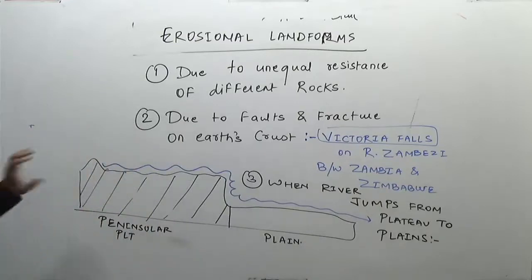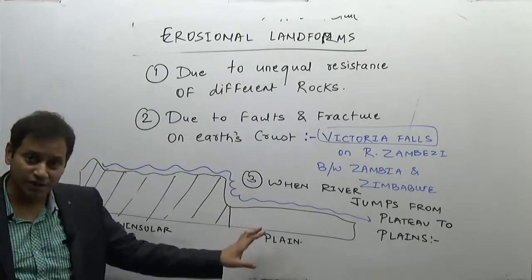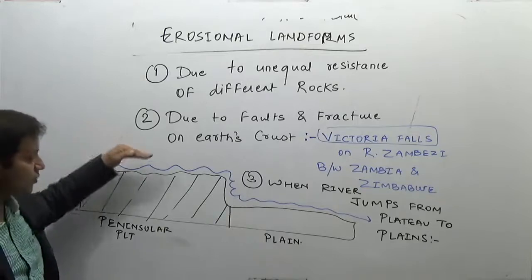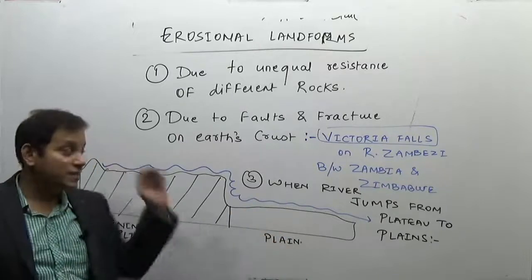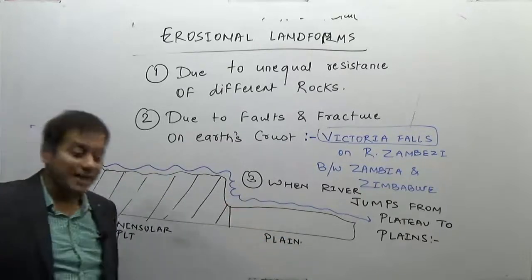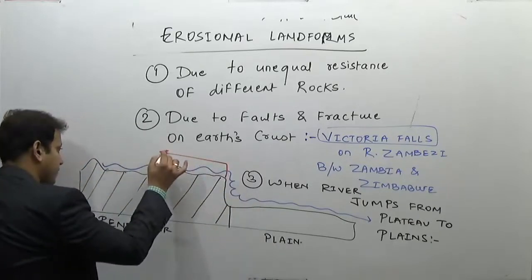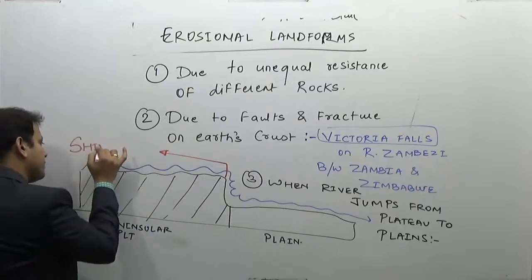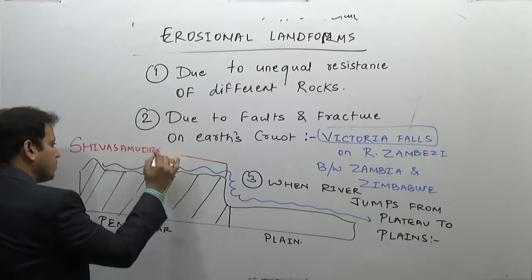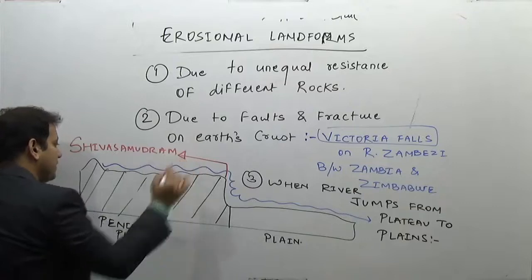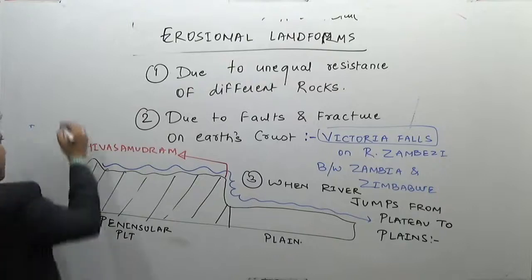What I have given is the peninsular plateau region, Karnataka region, Tamil Nadu plain region, when the river Kaveri flows through the peninsular plateau and it jumps into the Tamil Nadu plain, making a waterfall. That is when the river jumps from plateau to the plain. This example is Shivasamudram Falls of Karnataka, Mandya district of Karnataka.